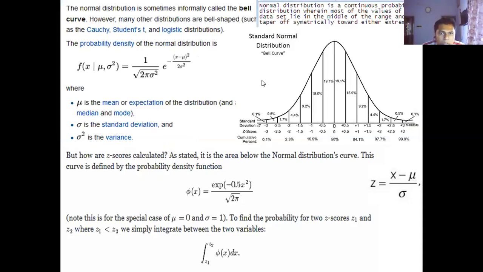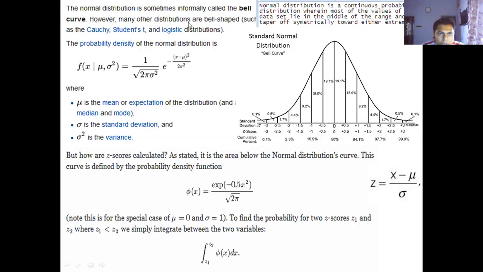So in case of normal distribution, actually mean, median and mode all are same. You can put the definition like this: normal distribution is a continuous probability distribution wherein most of the values of a data set lie in the middle of the range and the rest taper off symmetrically toward either extreme.